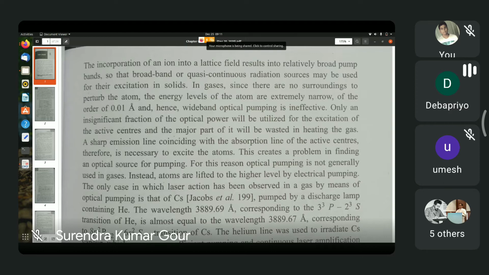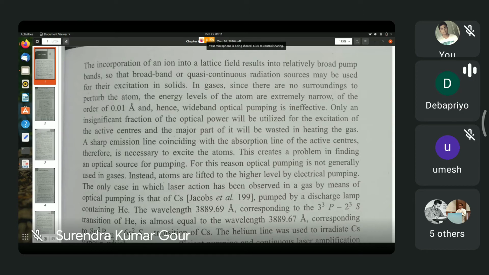Here in the helium neon laser, the type of atom that actually emits the laser radiation is neon, but the helium is added to excite the neon atoms.